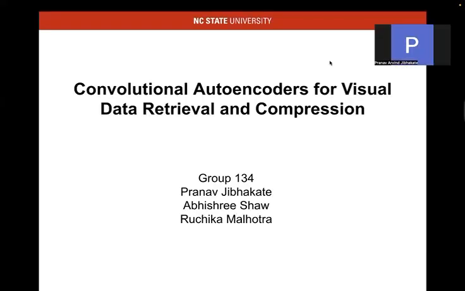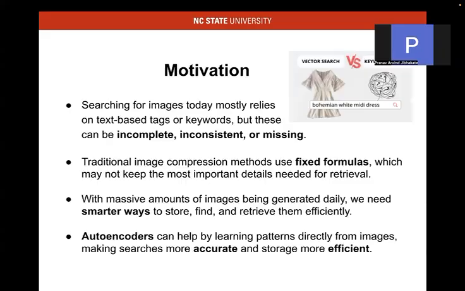Hello everyone. So today I'm presenting my project on convolutional autoencoders for visual data retrieval and compression. My teammates are Abhishree and Ruchika.